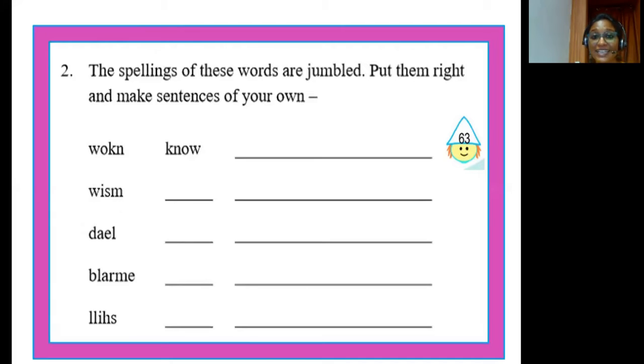Now what could be the second word, children? Very good. It is swim. And the third word, it is lead. Fourth word is marble. And the last word is, very good, hills. Here you have written down the words with their correct spelling, isn't it? Now all you need to do is use these words and frame sentences. Children, this is going to be your home assignment. As soon as you complete your assignment, don't forget to post it to your English teacher's WhatsApp number.